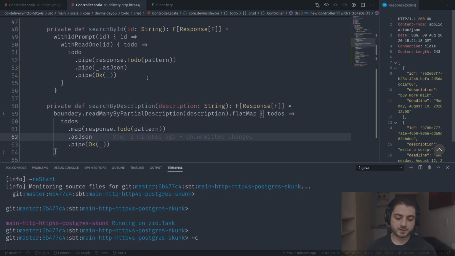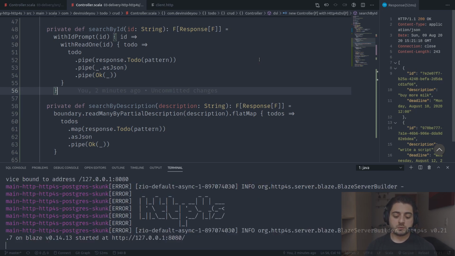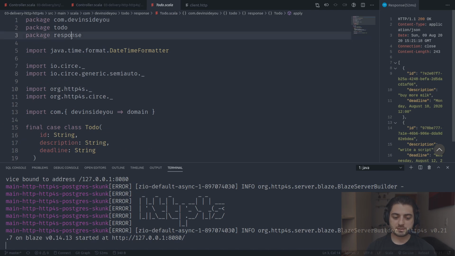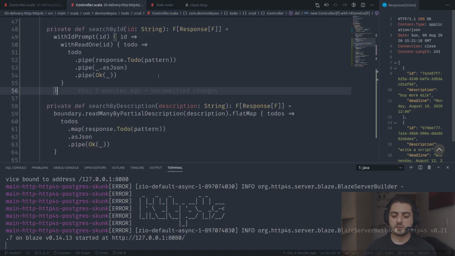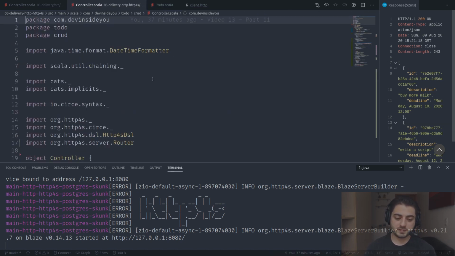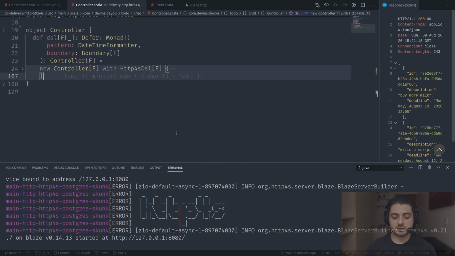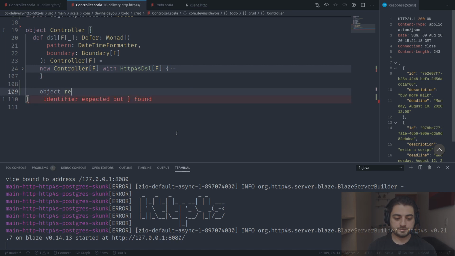Okay, let's just switch to compiling. All right, so we have this response over here. It's in a separate package, the package response, because maybe you're going to have a bunch of endpoints that all return this response. The requests are always very specific to the controller that we're building. So these requests are all going to be for this controller. And so we're going to have an object request over here, like this, and inside of it we're going to put a to-do.